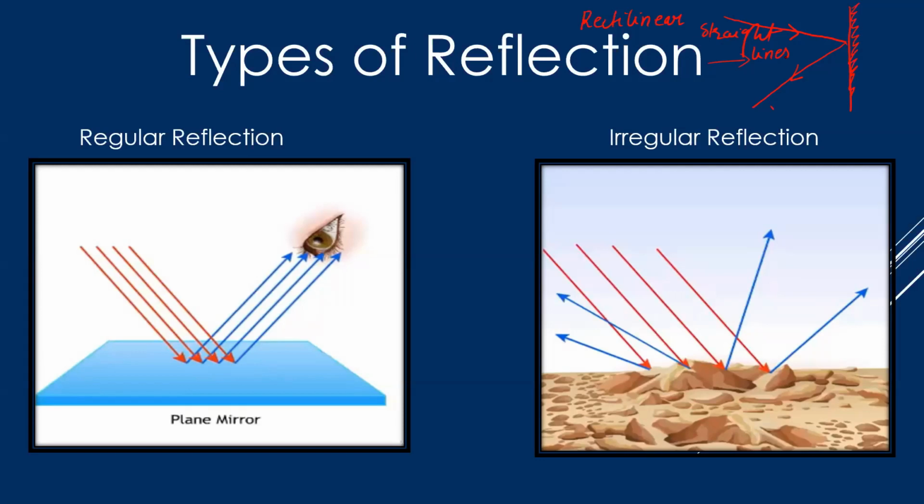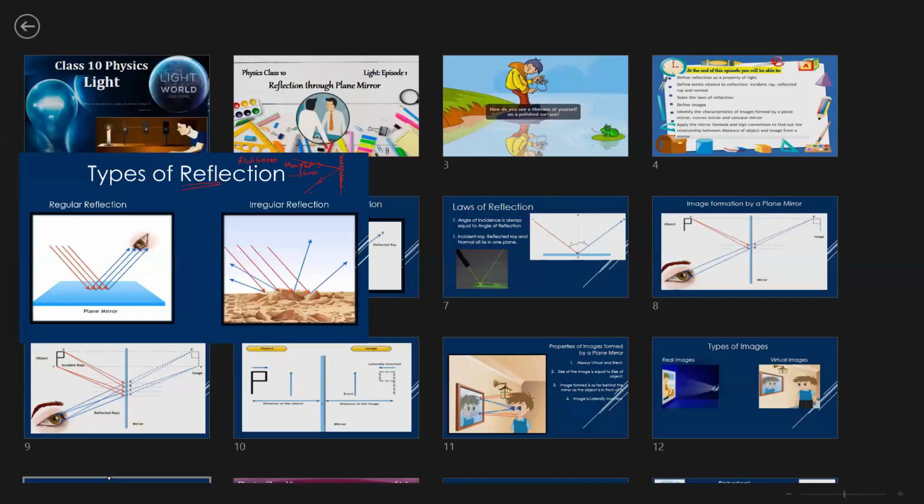Within a second, the entire room is illuminated, right? So this bouncing back of light is basically what is called reflection. Now there are two types of reflection that we are going to study. One type of reflection is your regular reflection.